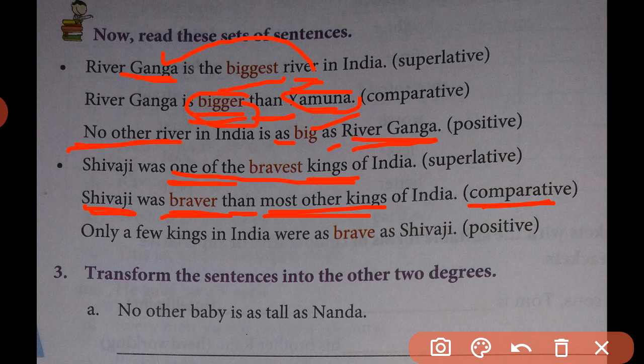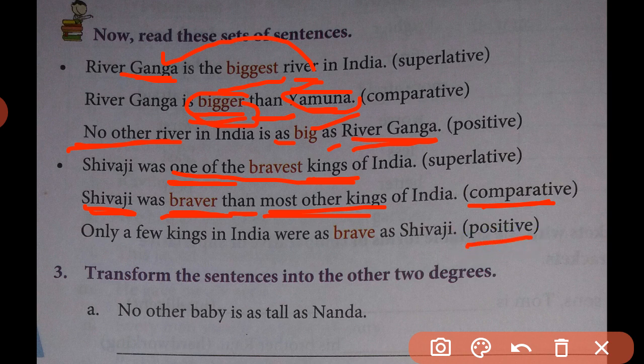When we change this superlative degree form into comparative, here we find Shivaji was braver than most other kings, because the given sentence in superlative is in plural form. So while changing to comparative form, soon after then we are using the words most other for comparative degree.